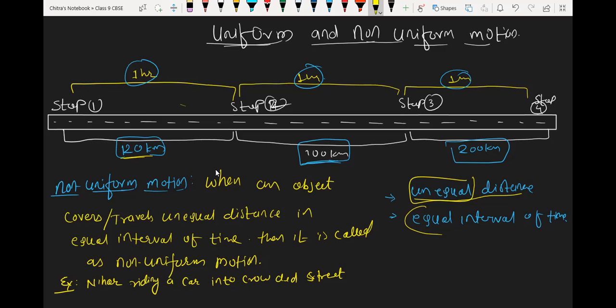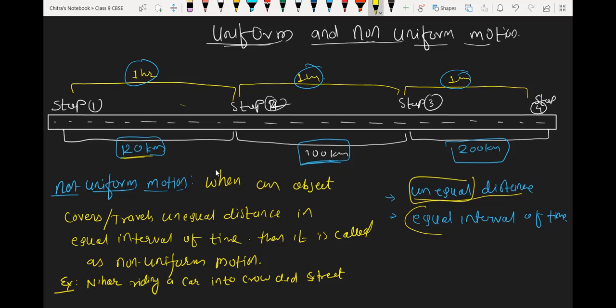See, have you heard about that scientist Kepler? Kepler has given the laws of planetary motion, where he explained that every planet in our solar system takes equal time to travel equal distance.